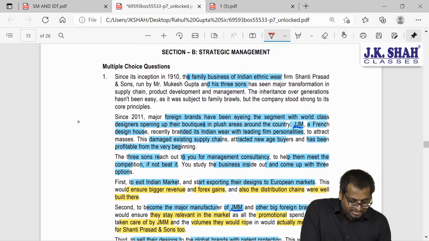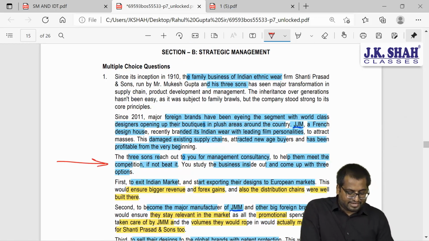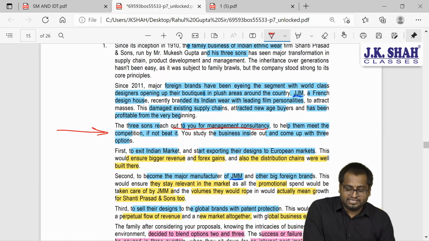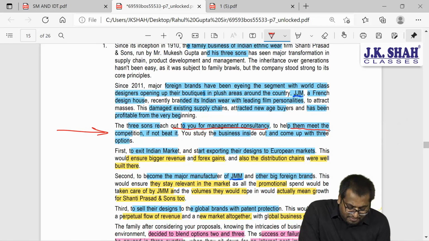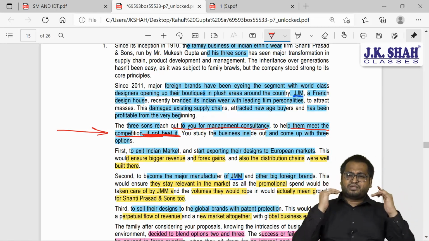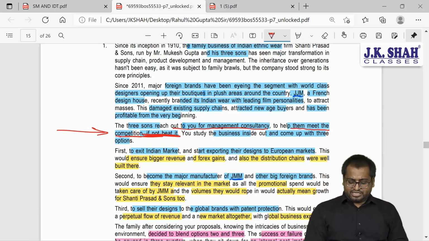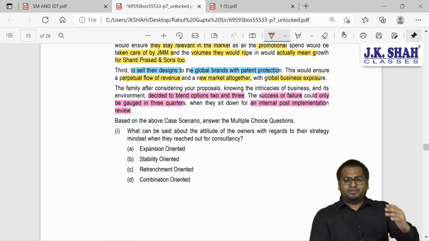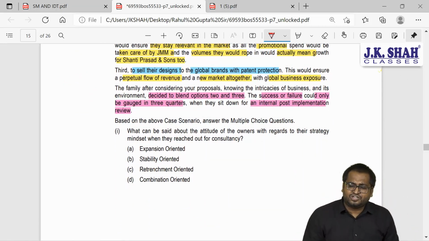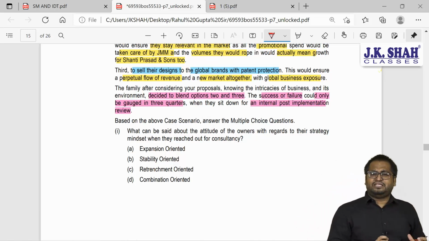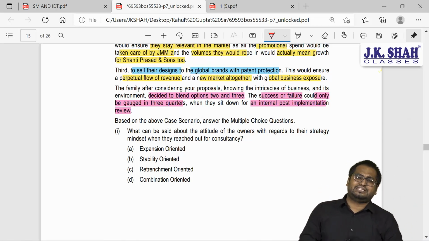So if you remember here in the third paragraph, the 3 sons reach out to you for management consultancy to help meet the competition, if not beat it. So we don't want to defeat our competitors, we just want to do business so that we are able to stay in the competition. And staying in the competition means not doing anything new. So you tell me, is it expansion that we are planning to do? Is it stability? Is it retrenchment? Is it combination? What are we planning to do? Think for 5 seconds.